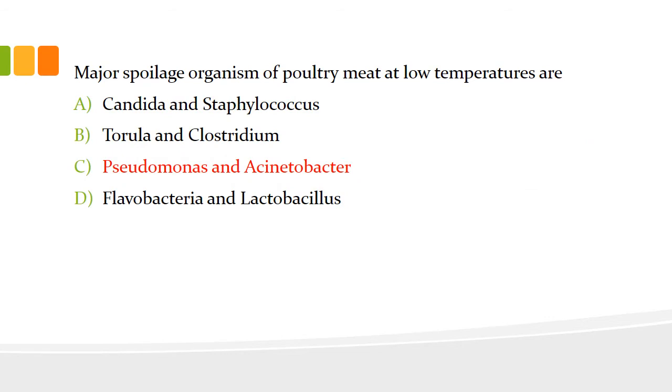Major spoilage organisms of poultry meat at low temperatures are, so this is a direct question, Pseudomonas and Acinetobacter. These are psychrophilic organisms. Psychrophilic organisms grow at low temperature. So they are the major spoilage organisms of poultry at low temperatures: Pseudomonas and Acinetobacter.